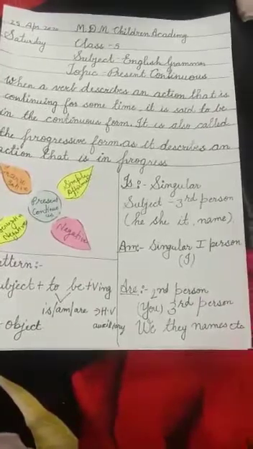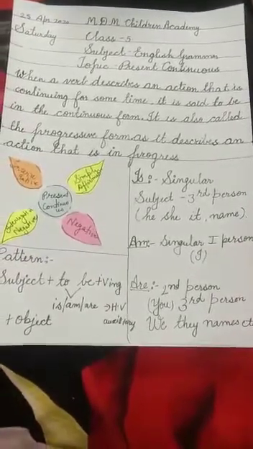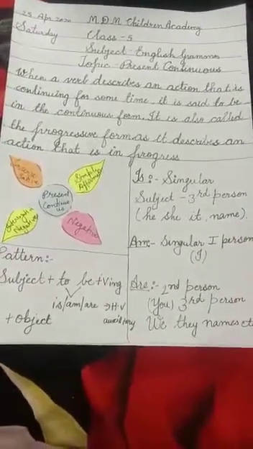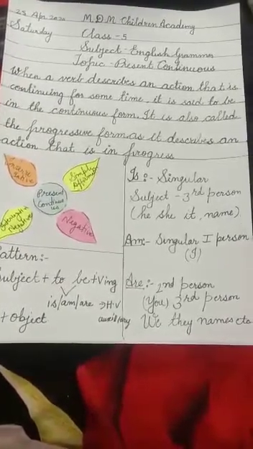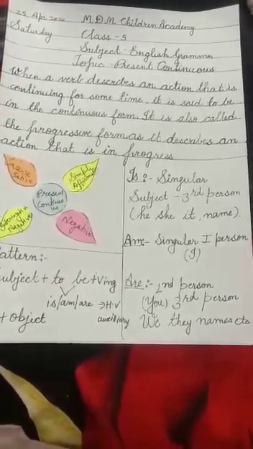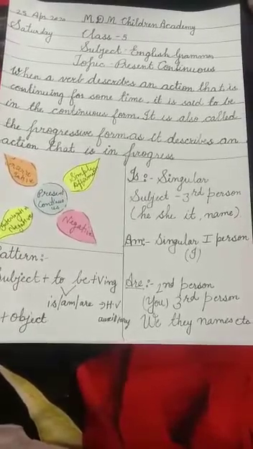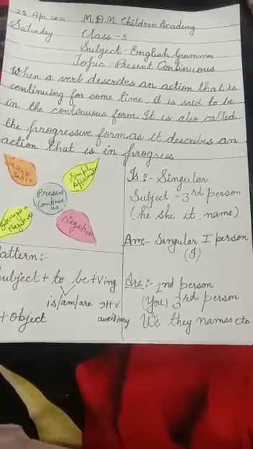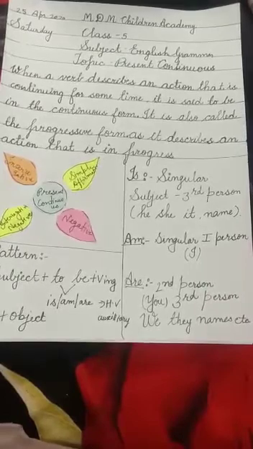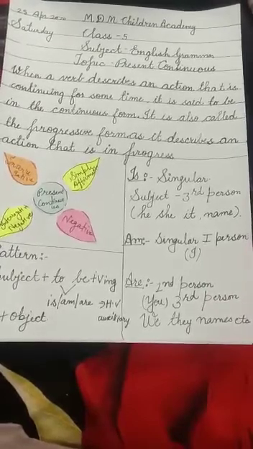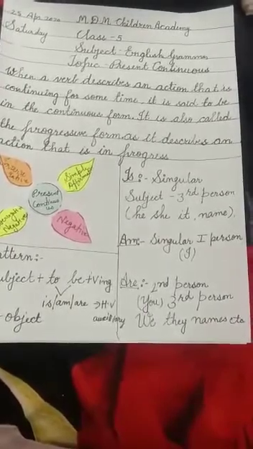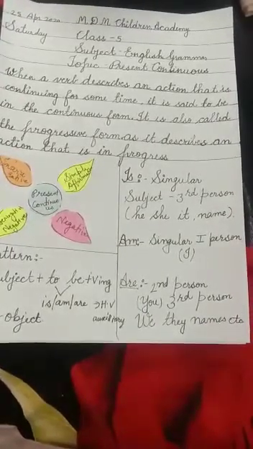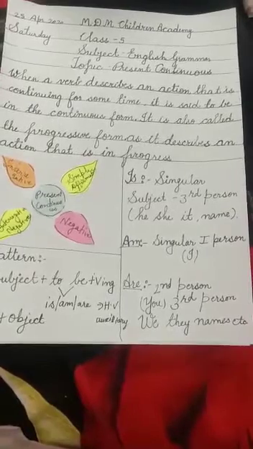Okay, let's go further. Is comes with third person singular subjects. It can be he, she, it, name, etc. Am comes with the first person singular subject, which is I. With I we apply am, and with he, she, it, any name we apply is.